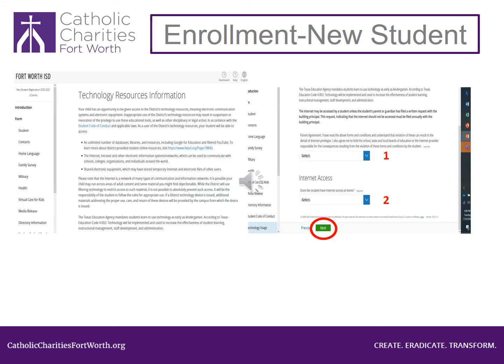This page talks about technology. Look at number 1. Click on the blue arrow and select Yes. Look at number 2. This asks if you have internet access at home. If you do, select Yes. If you do not, select No. Then it is very important to click the green Next button at the bottom of the page.